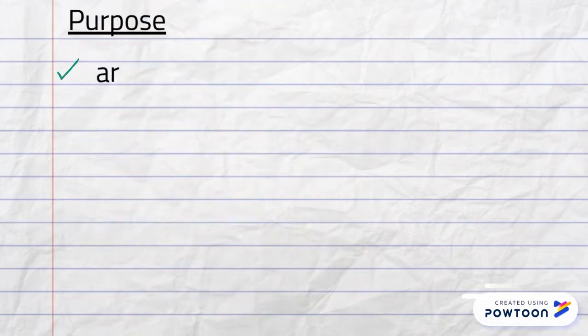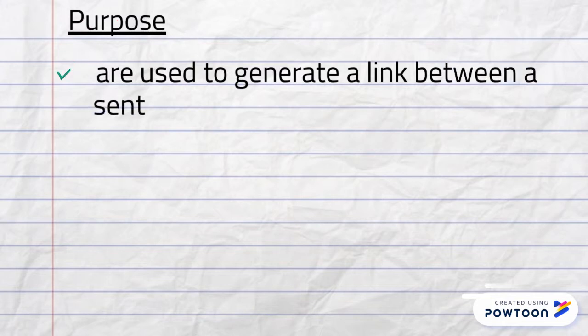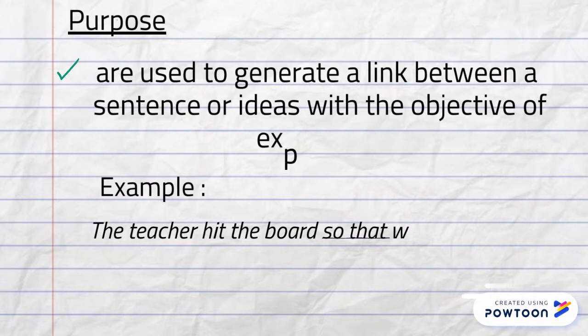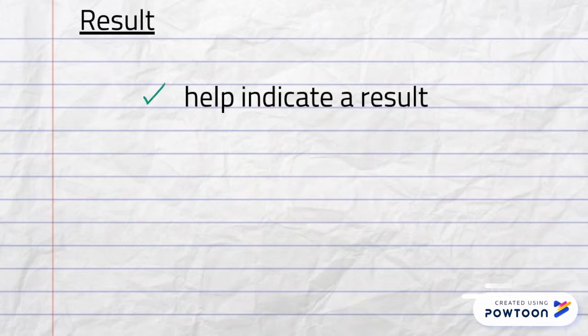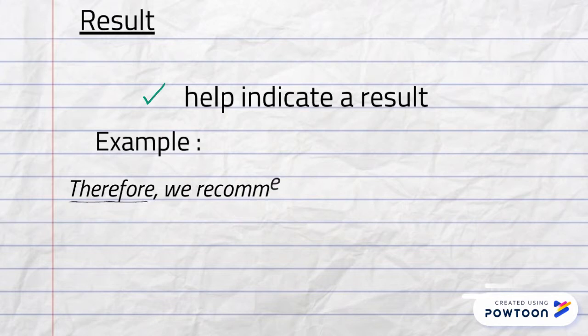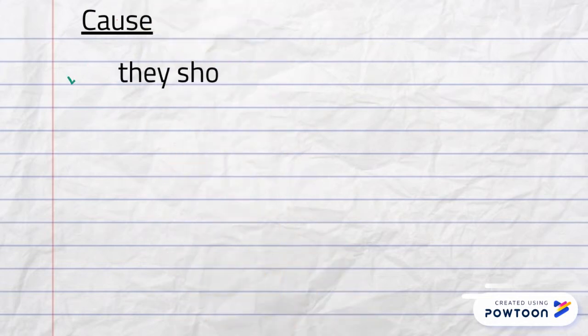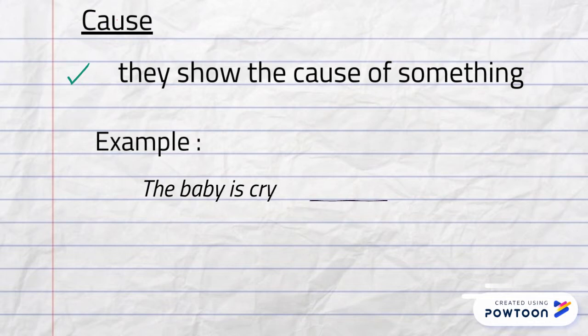Purpose connectors are used to generate a link between a sentence or ideas with the objective of expressing a purpose. For example, result. They help indicate a result. For example, cause. They show the cause of something. For example,